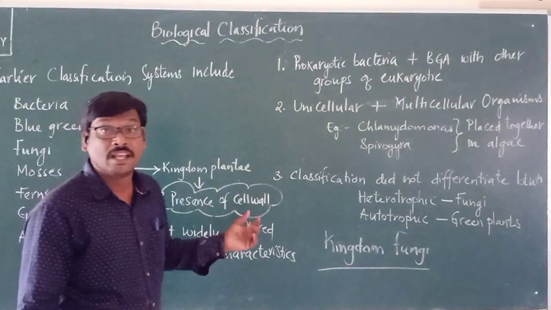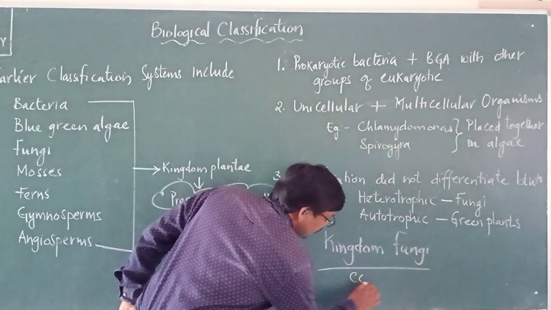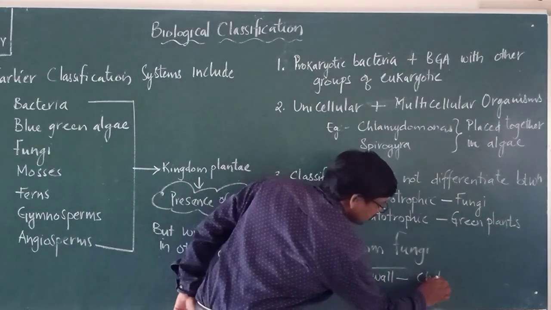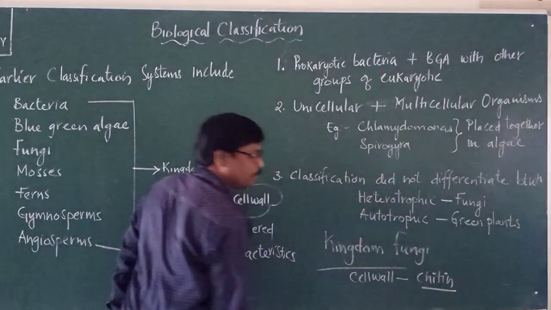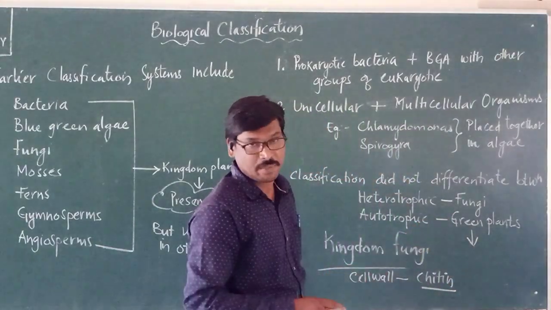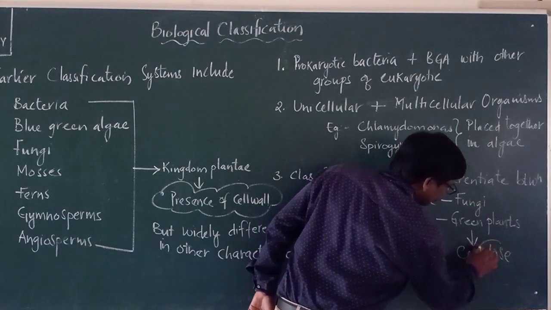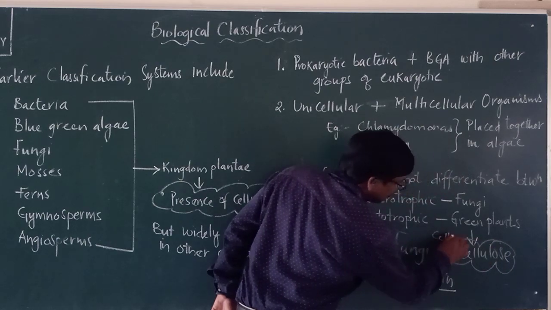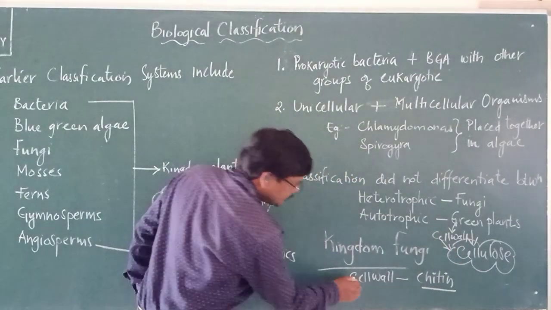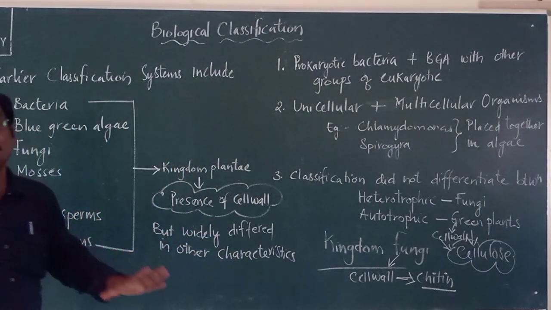But if you look at the chemical composition of the cell wall present in the fungi, it is made up of chitin. Please remember this. Whereas the cell wall present in the green plants is made up of cellulose. So the cell wall of green plants is made up of cellulose, whereas the cell wall of the fungi is made up of chitin. That is the huge difference in the chemical composition.